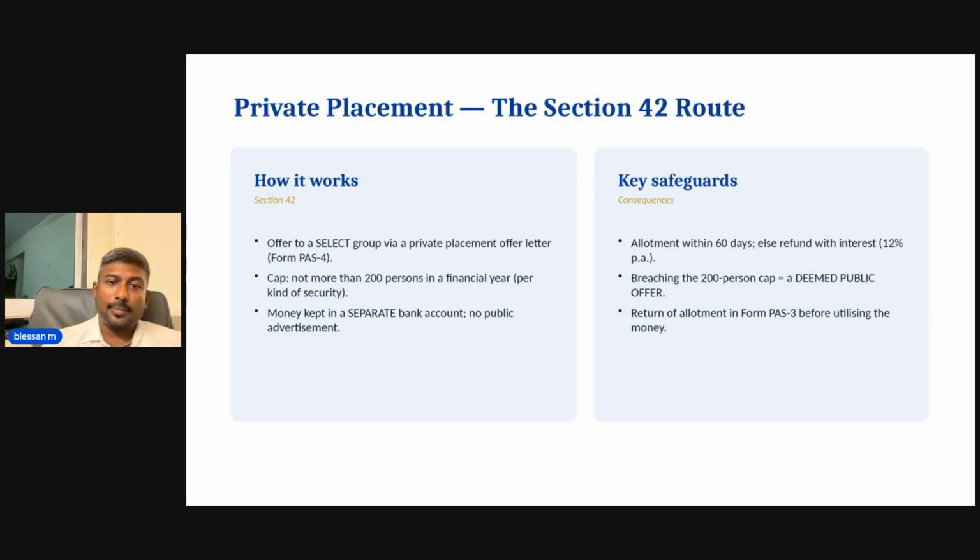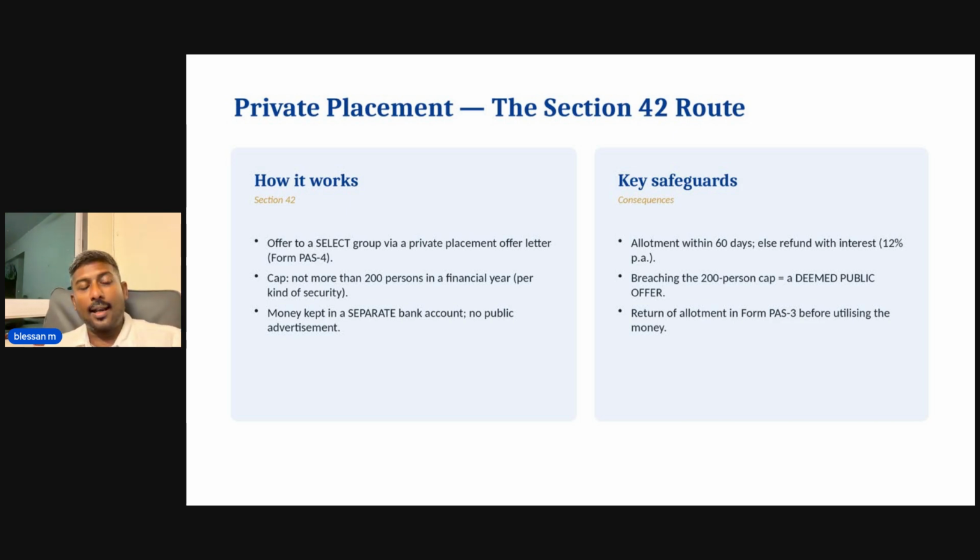The other important concept is the private placement. Now, like I said, there are three ways in which the securities can be offered. One is public offer, the second is private placement, and the third is rights and bonus shares to the existing members in proportion to their holding. Now, private placement offers to a select group, and it must be less than 200 persons. Now, if it is more than 200, that doesn't make the allotment invalid, but it makes it a deemed public offer.